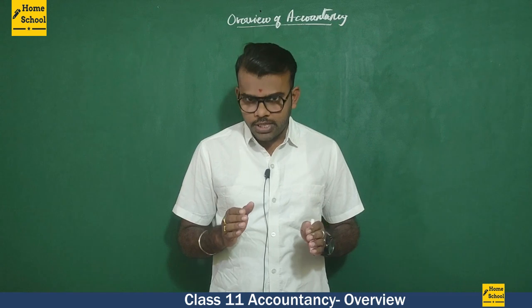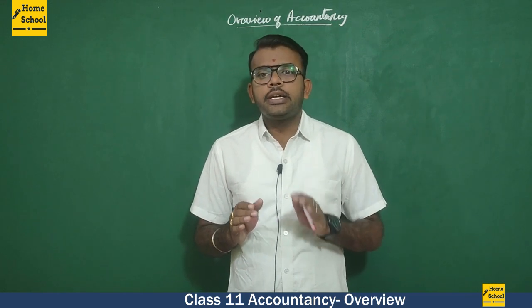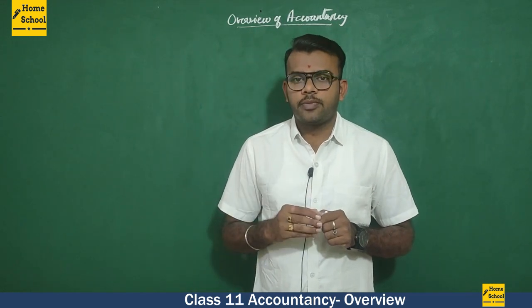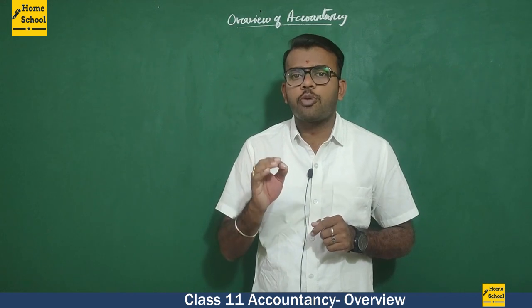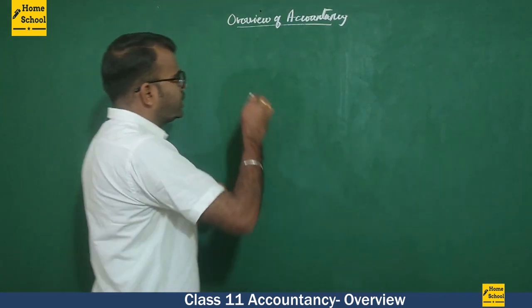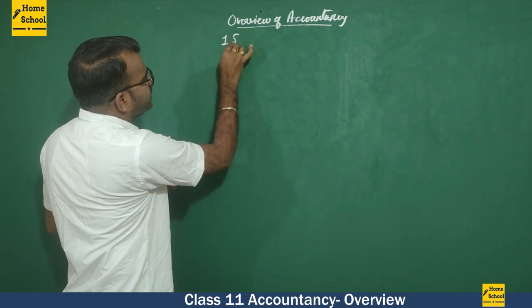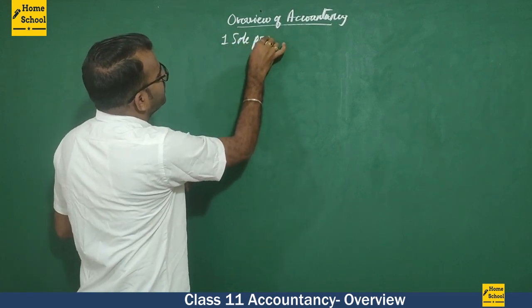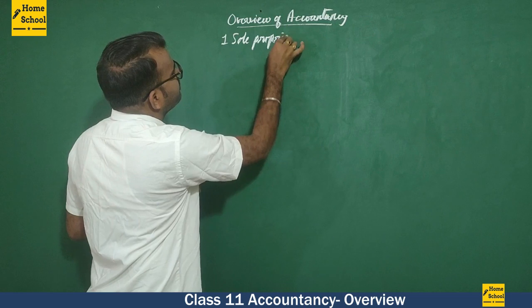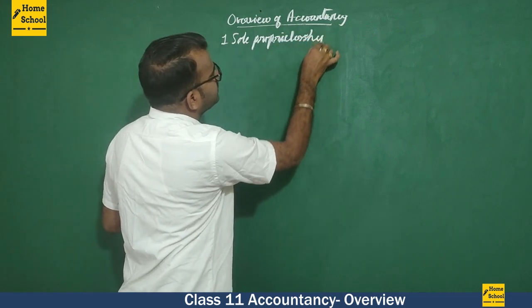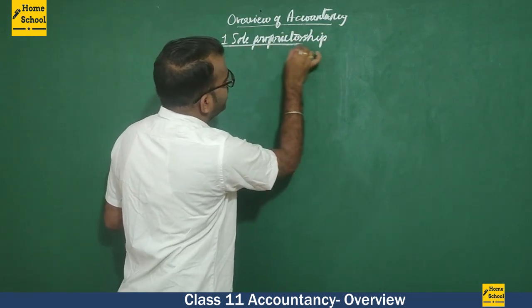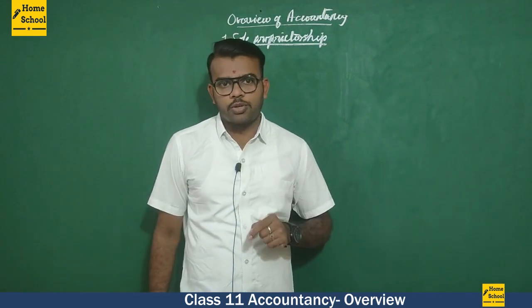Sole proprietorship means a single person is carrying out a business. If a single person carries on a business, then it is called a sole proprietorship.